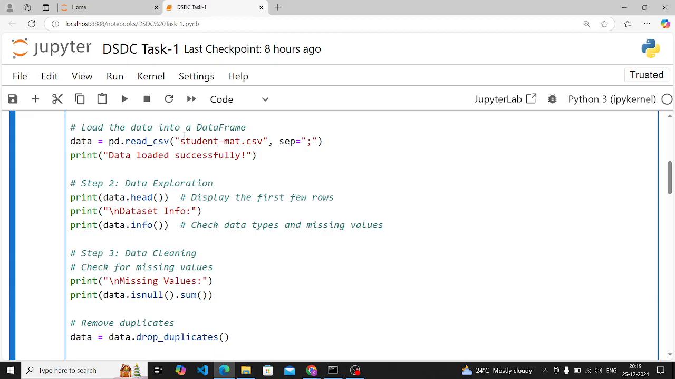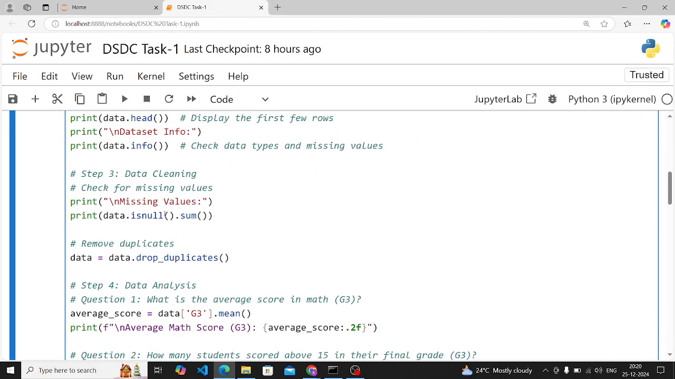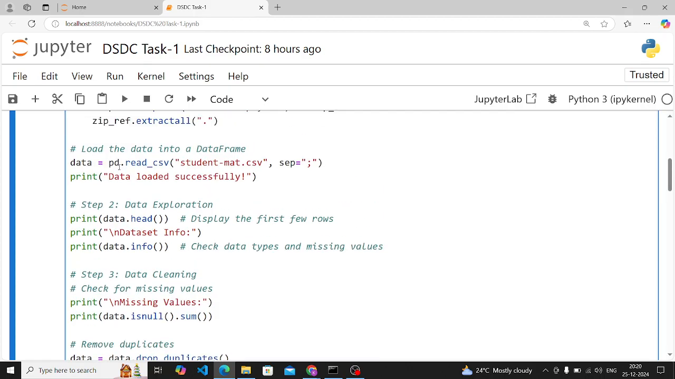Now for loading your dataset into a data frame, you have to use the pd.read_csv function, and inside the parentheses you mention the file location, ending with .csv. If it is loaded successfully, then here I printed "Data loaded successfully", so this message will come. It depends on you whether you want to print or not. This is your data loading part, the task to perform: load the dataset using the pandas library.